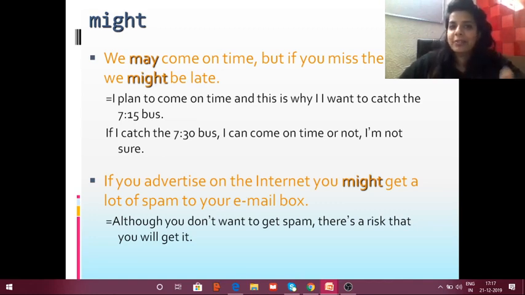In that case, you're using may and might. Okay? If you advertise on the internet, you might get a lot of spam to your email box. Now, what is the meaning? Although you don't want to get spam, there is a risk that you will get it.